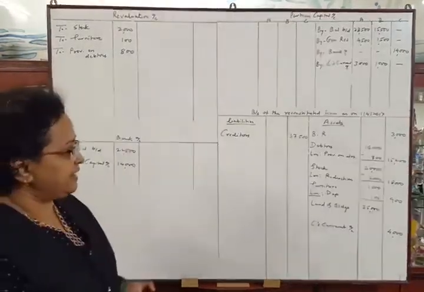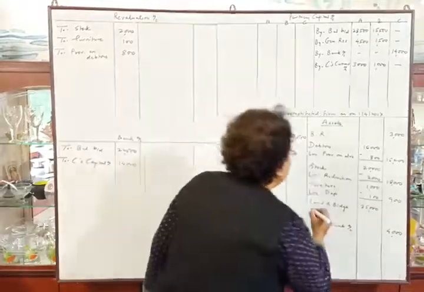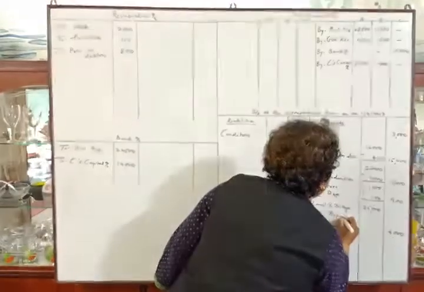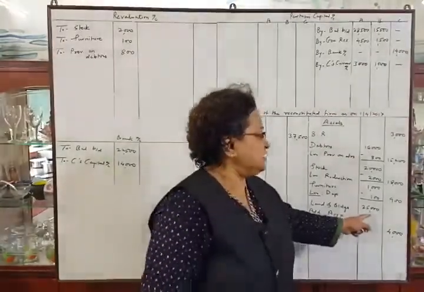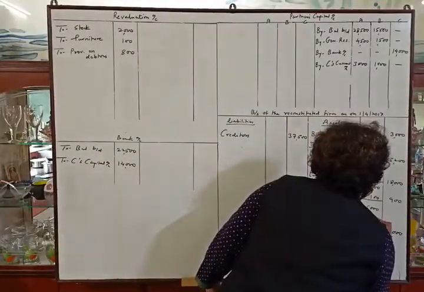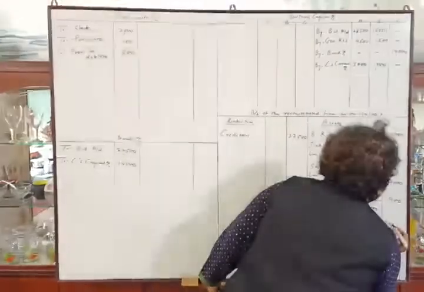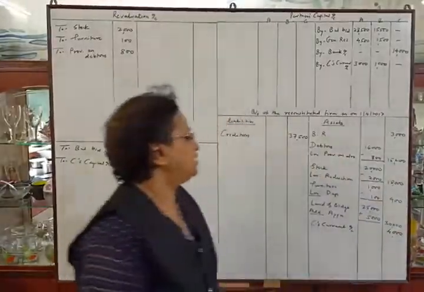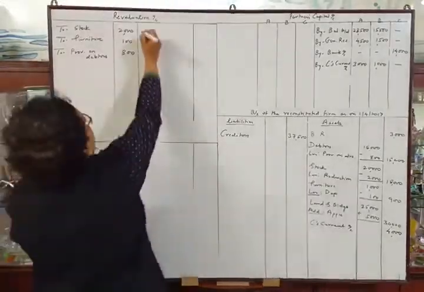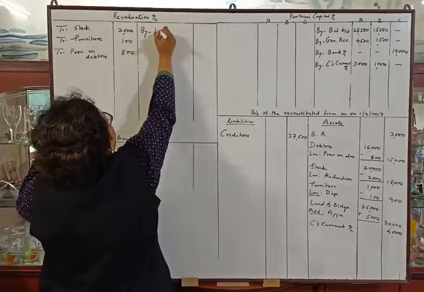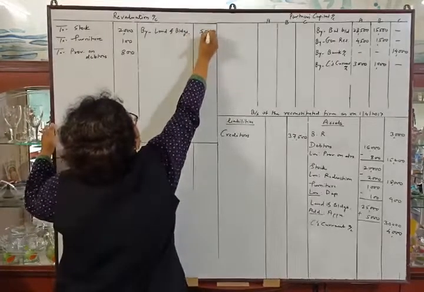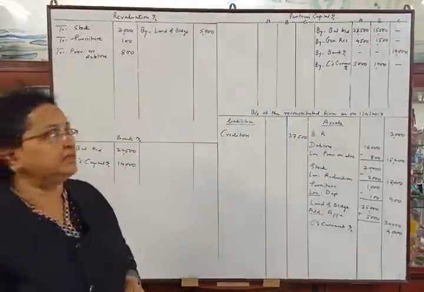Okay. Now the next adjustment: land and building to be appreciated by 20%. So there will be appreciation in land and building. 20% of the amount will be 5,000. So add 5,000. Outer column amount will be 30,000. And an increase in the asset means profit. So by land and buildings, rupees 5,000.